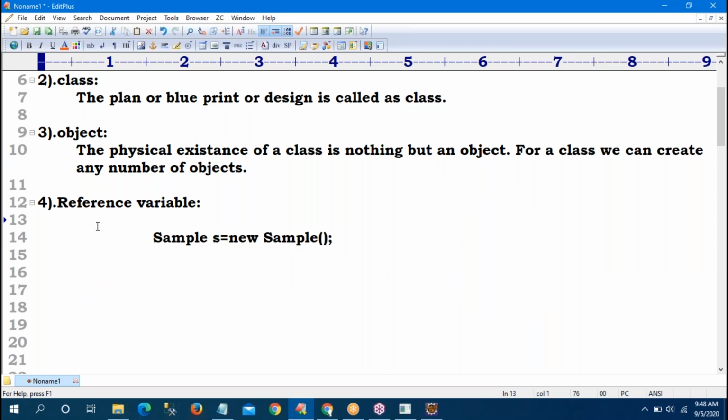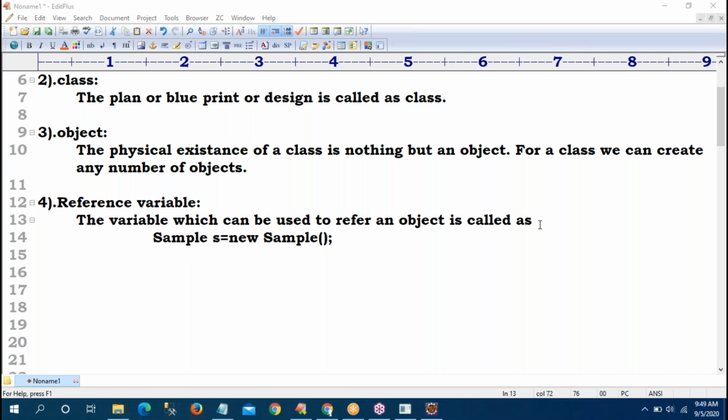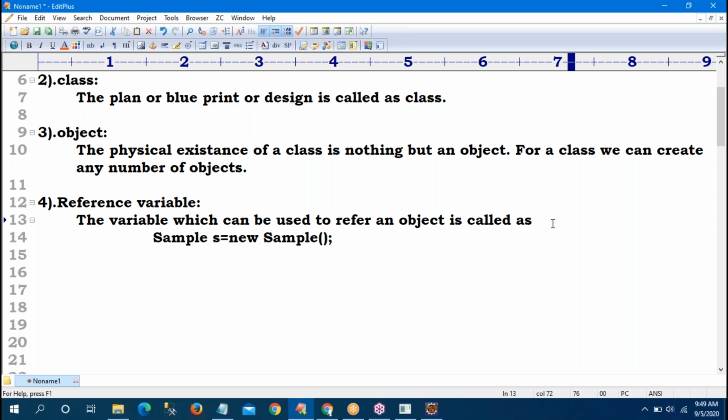Now see, what is a reference variable? The variable which can be used to refer to an object is called a reference variable.